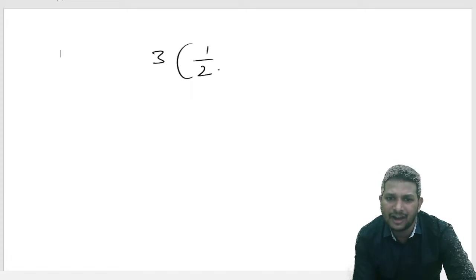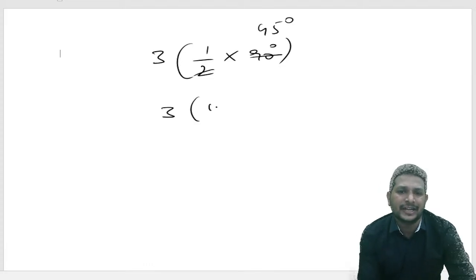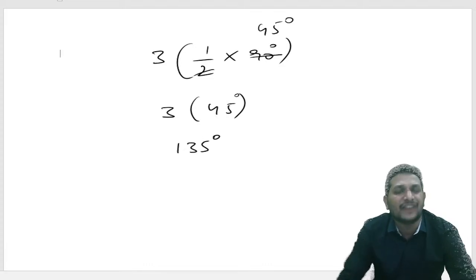3 times half of right angle. What is that? Half into 90 degrees cancels with 45 degrees. What is left? 3 times 45 degrees. That's nothing but 135 degrees.